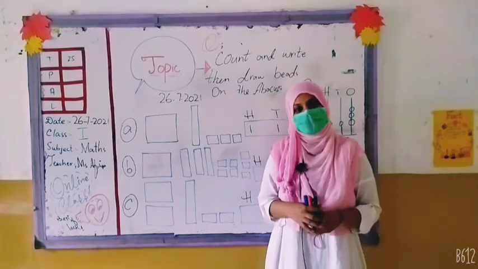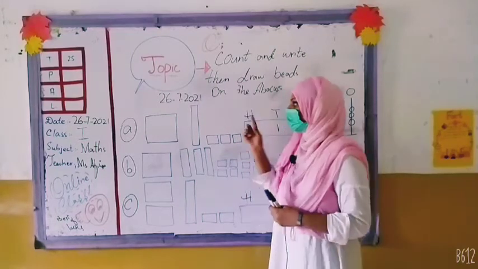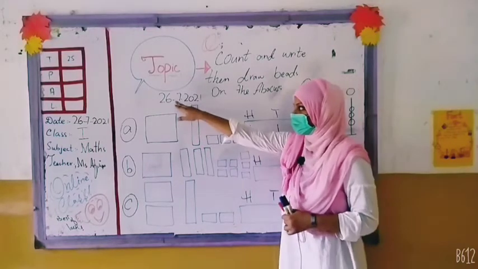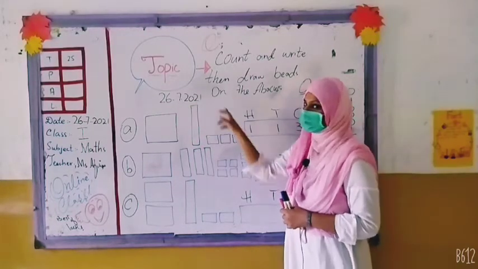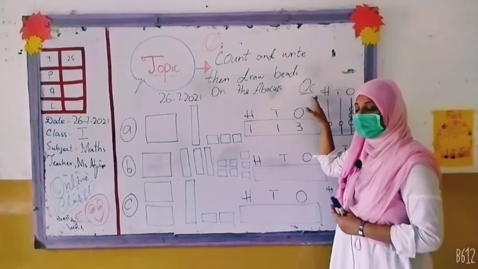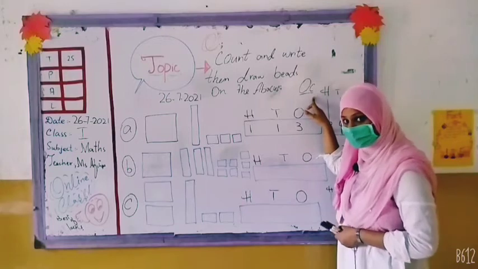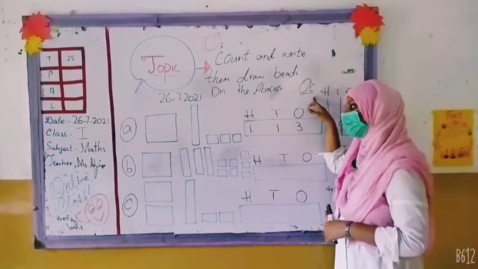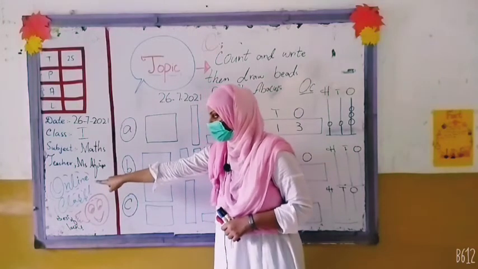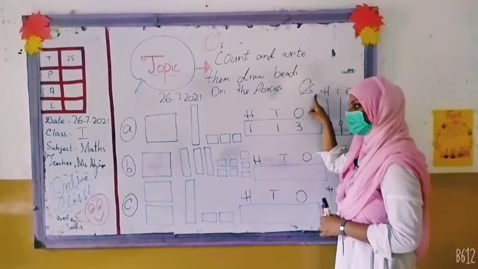Okay. So now I am going to tell you today's topic. Look here, everyone. Firstly I want to tell you the date. Today is 26, the month is 7 and the year is 2021. What will you write over here? In the classes you were writing CW. CW means class work. But now here we are taking online classes, so you will write the first word of online and the first word of class. It means OC, online class.